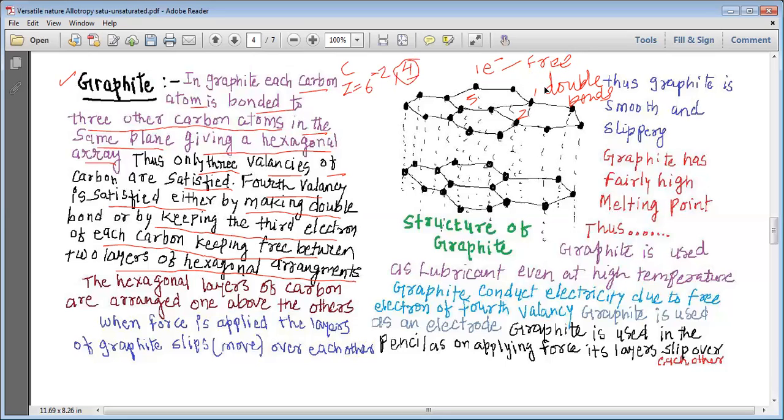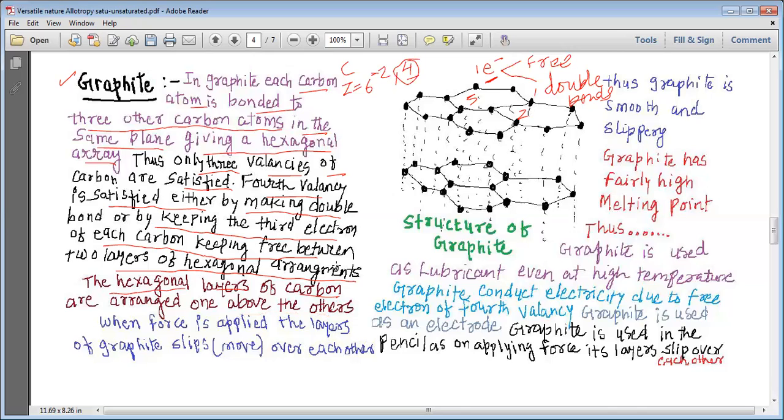This is how we study the structure of graphite. We can easily realize that one electron is either free or doubly bonded in the structure of graphite. The hexagonal layers of carbon are arranged one above the others.